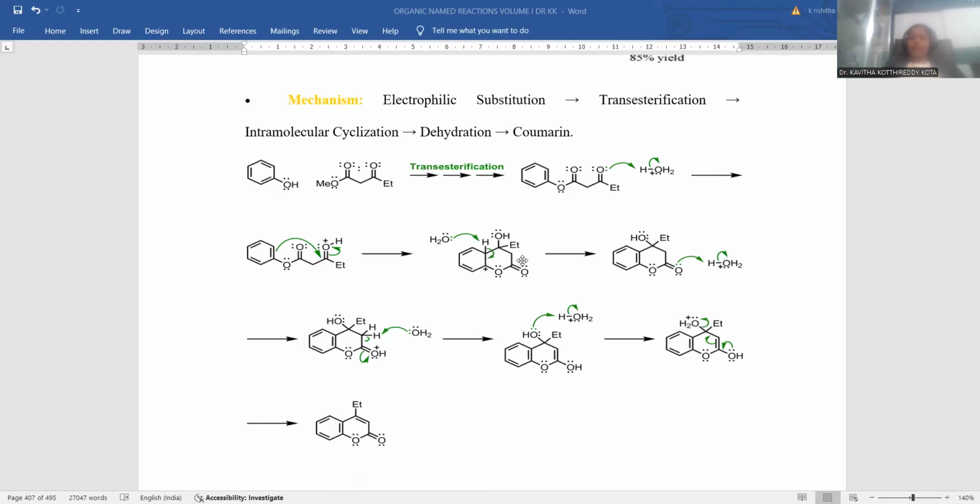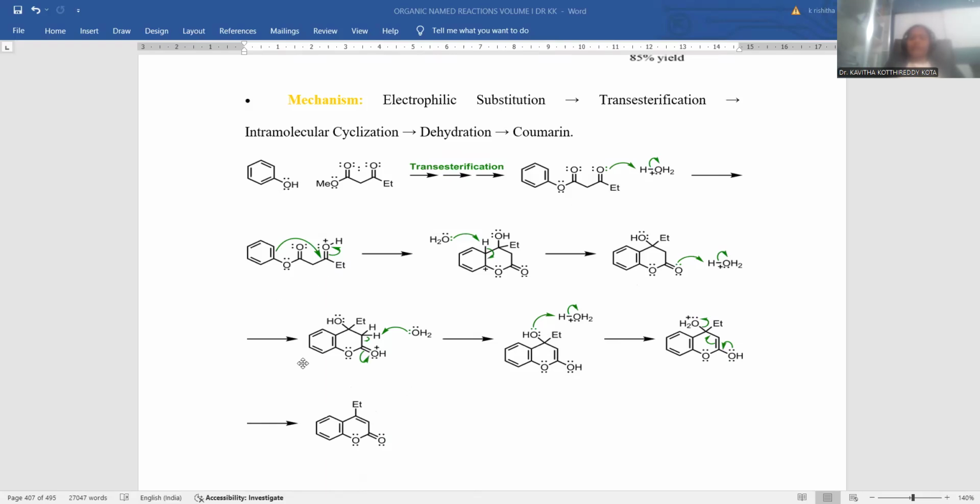Later on, we are treating this lactone carbonylic oxygen with a proton. Whenever this is the case, OH2 will be generated, and later on you are supposed to remove the water molecule in between. So this water is to be removed, so that the formation of this double bond and ketonic group will be retained, and wherever fourth position substitution is required, that fourth position substitution is taken over there.